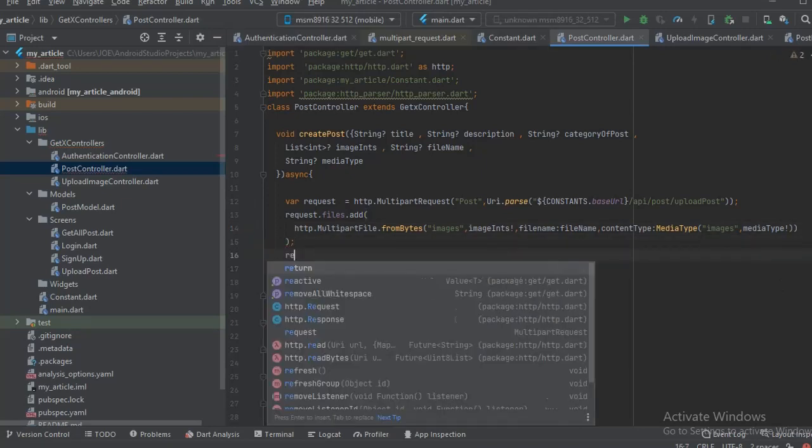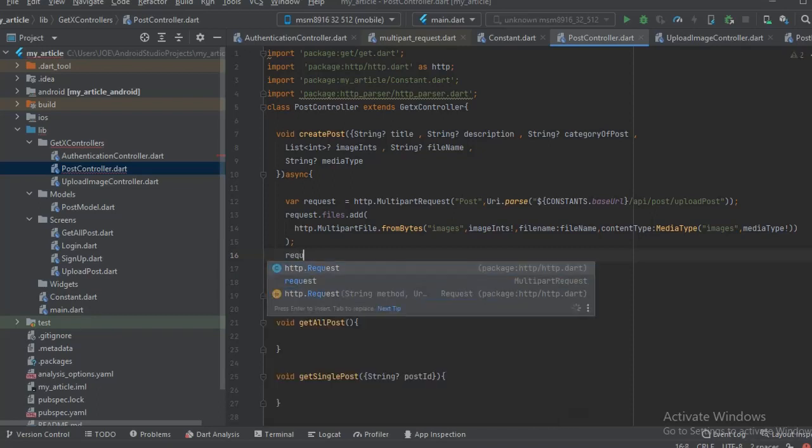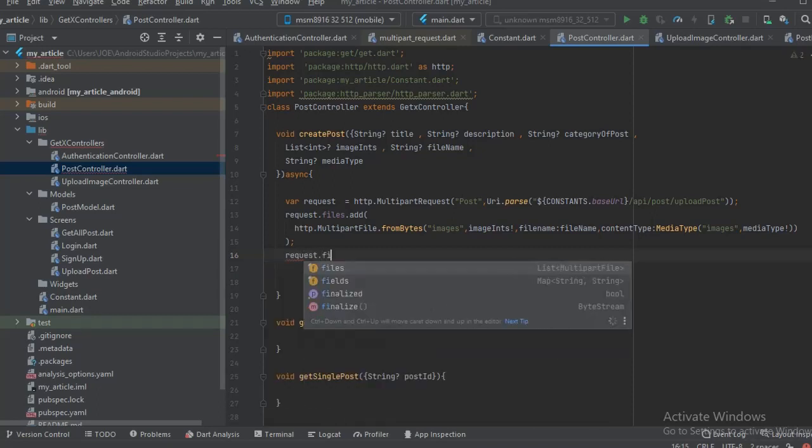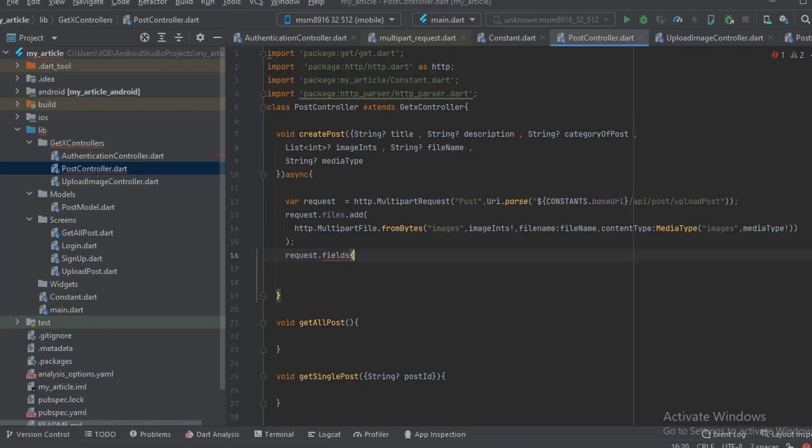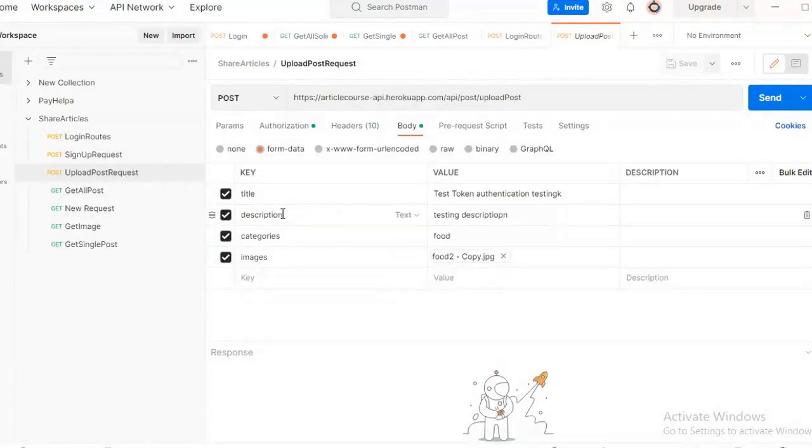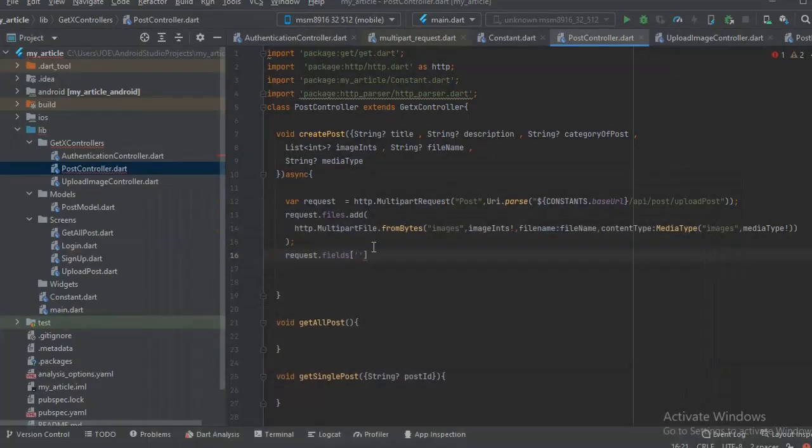So the next thing is to add the remaining fields. So all we need to do is request.fields, right? Then we have to go copy the value from Postman here. We need to know the key value is description. First of all, we need the title, right? So we need the title, which is going to be equal to title.